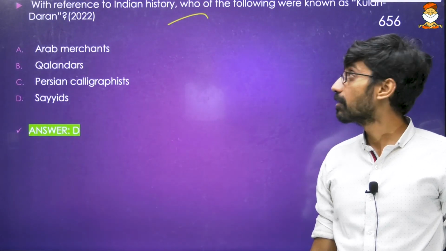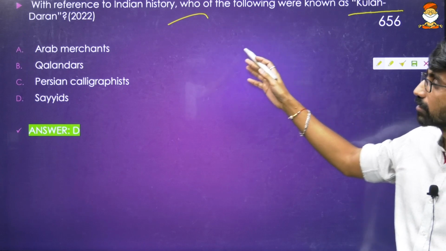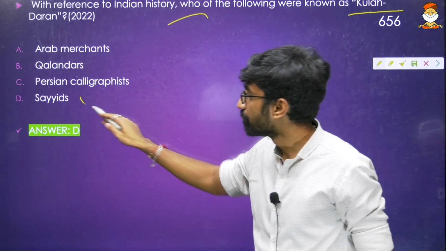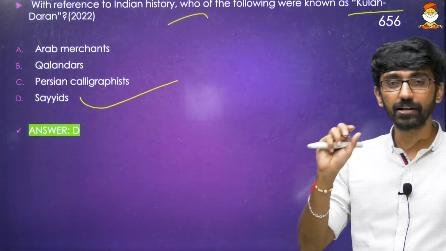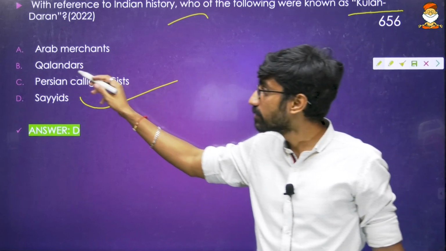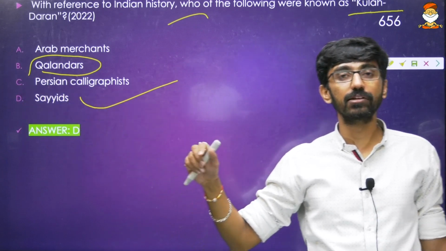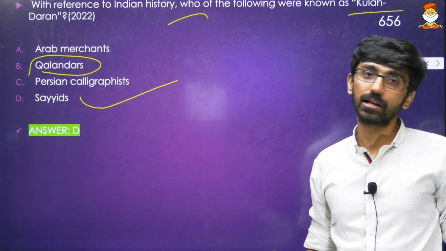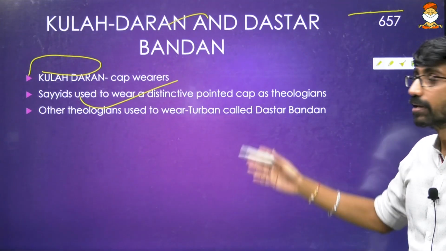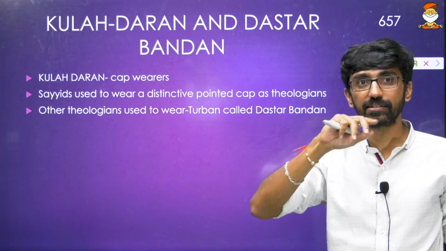Okay, and again one more. Which rulers were called Kulah-daran? Okay, that is Sayyids. Sayyids were called Kulah-daran. That is a distinctive cap. Kulah-daran means. Okay, calendars. This term we studied in Sufi saints. The wandering Sufi saints were called calendars. Okay. Again, what is Kulah-daran means? Kulah-daran, also called Dastar Bandhan. Two types of wearings we can say.